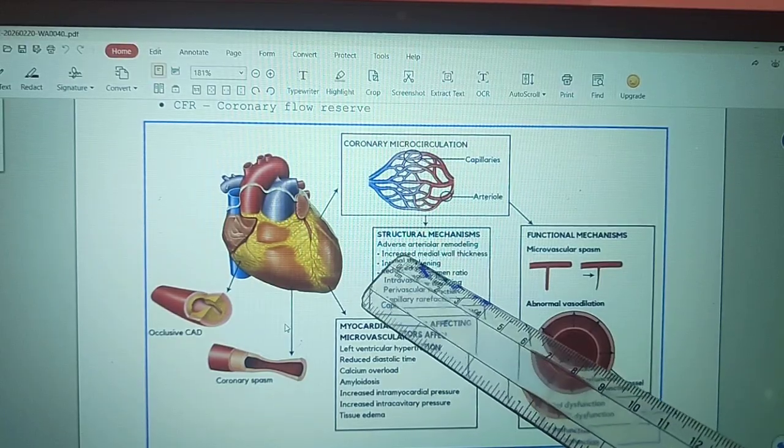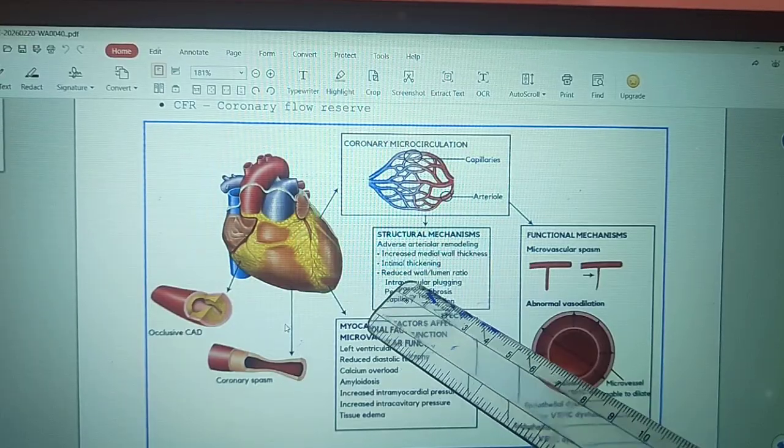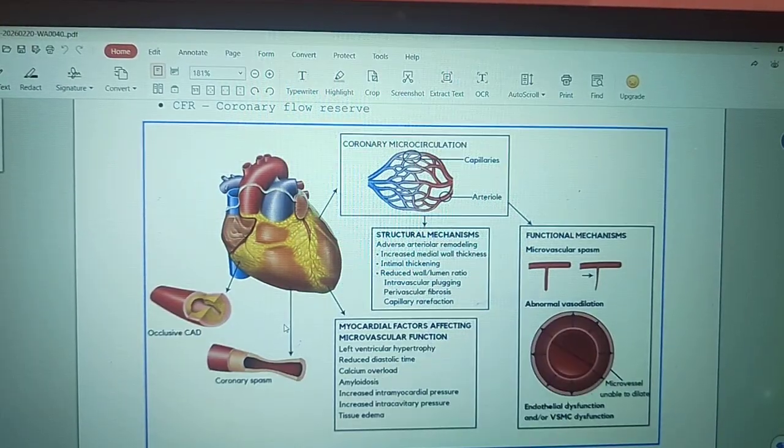That is the increased medial wall thickness, intimal thickening, reduced wall to lumen ratio. Okay, these are the structural mechanisms.